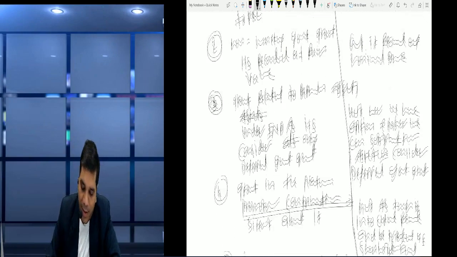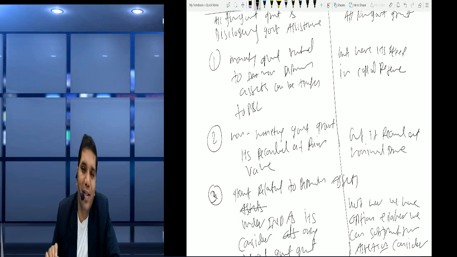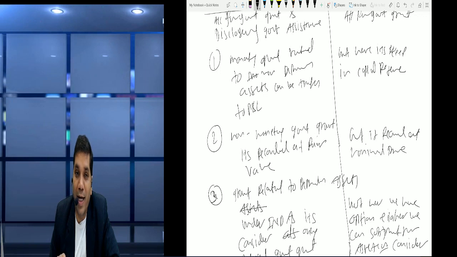Okay friends, so these are the differences. Let us repeat the differences once. First, monetary government grant related to non-depreciable assets is transferred into P&L account, or we keep it as a government grant only, right? But here it's transferred to capital reserve. Second, non-monetary government grant, if it is received, should be recorded at fair value in case of Ind AS, but in this case it should be recorded at nominal value. Perfect.